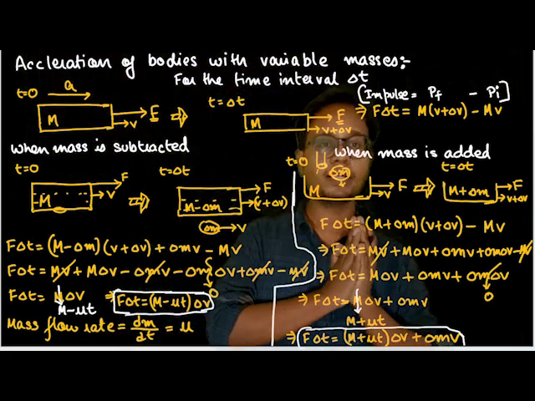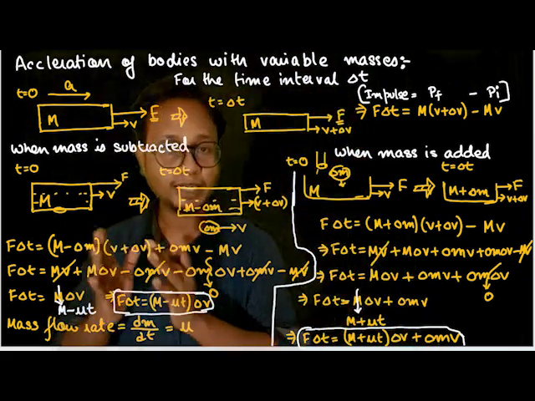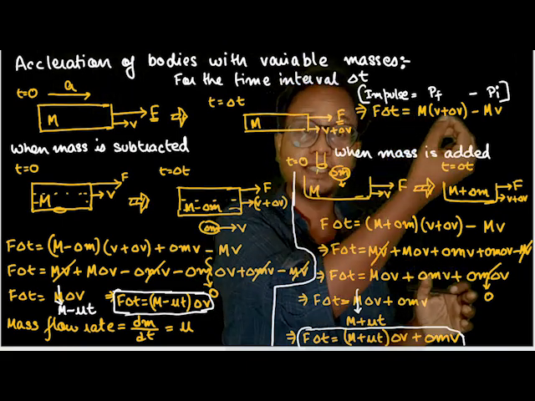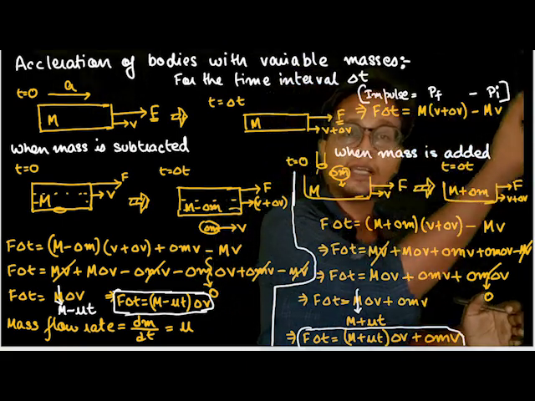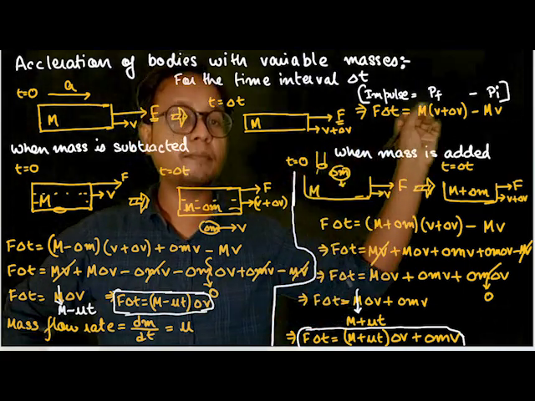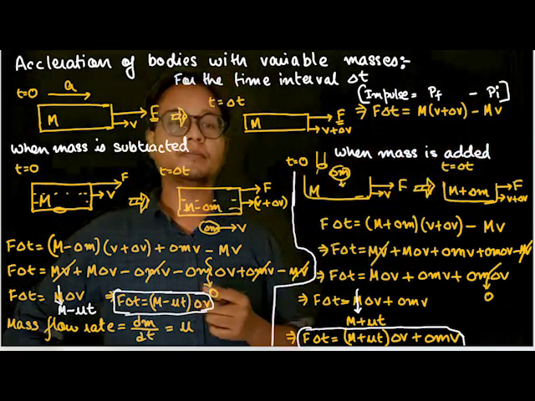Understood the scenario? So whenever masses are being subtracted or added, just apply: impulse is equal to the final momentum of the entire system minus the initial momentum of the entire system.